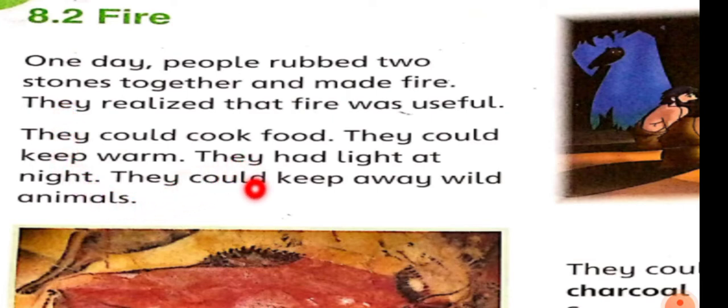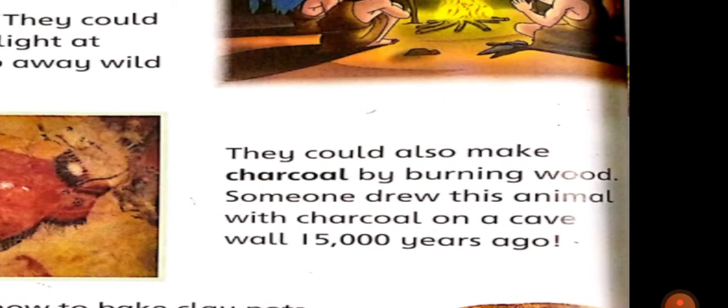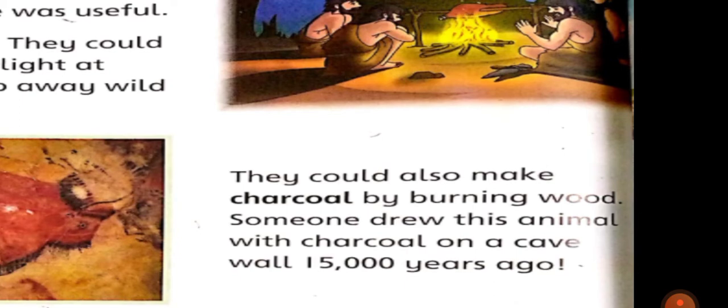You will keep these points in mind, that is how fire could be useful for the people of the Stone Age: they could cook food and keep themselves warm, and after that they could get light at night, and at the end they could keep themselves safe from the wild animals. As wild animals are scared of fire and don't get closer to it, they could keep it as their security.